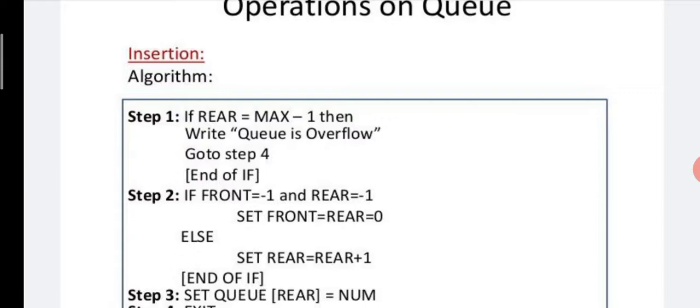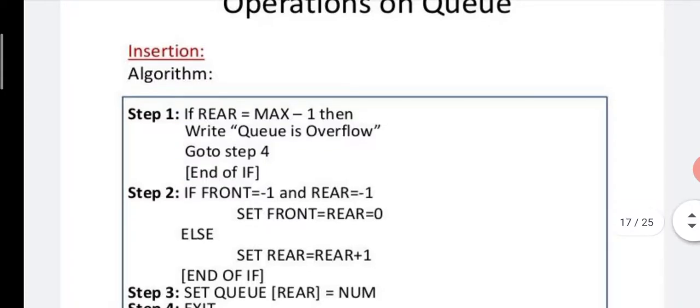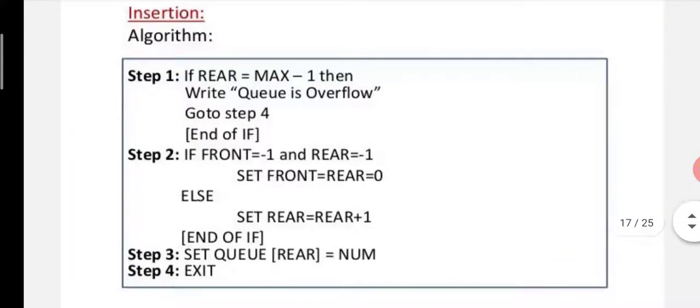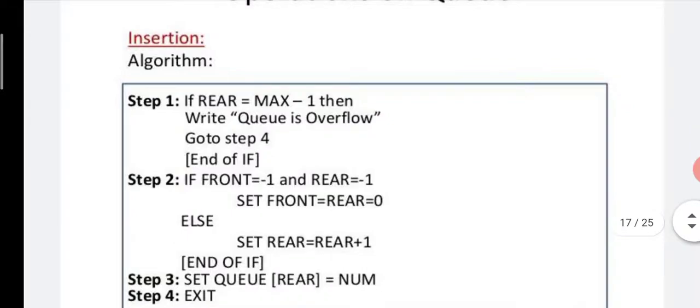If rear is equal to max minus 1, if rear has reached the last position, then queue overflow, means we can't insert a new element inside the queue because already queue is full. Then directly go to step number 4, where exit is there.